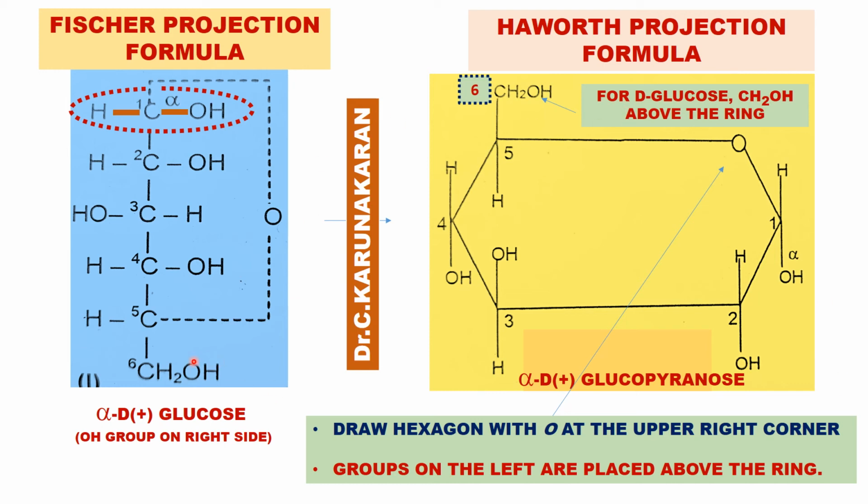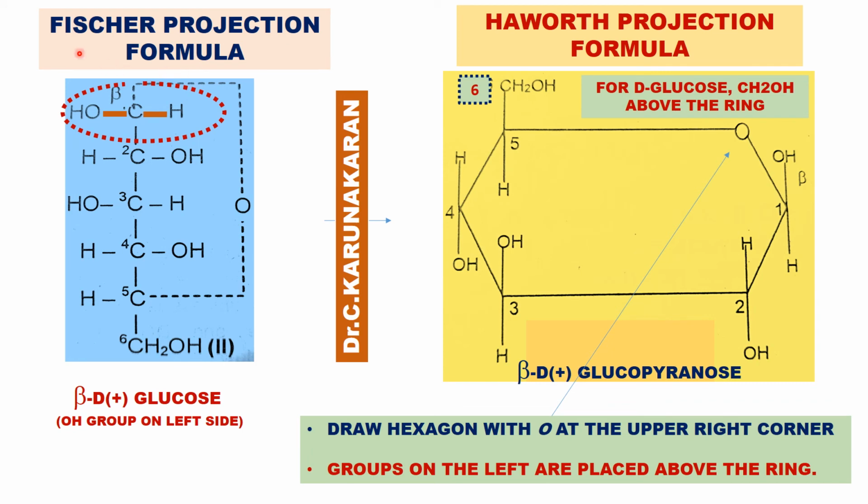Then CH2OH: for D-glucose, D refers to absolute configuration, CH2OH is placed above the ring. For capital L-glucose, CH2OH is placed below the ring. Please remember. This is also called alpha D plus glucose or alpha D plus glucopyranose. Why it is called glucopyranose, we will explain in the next slide.